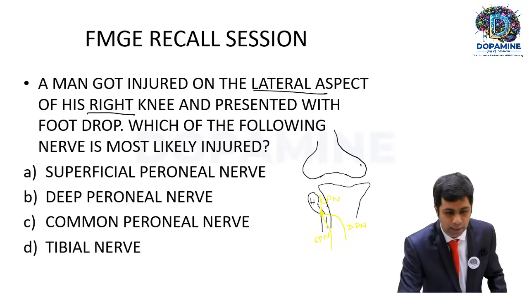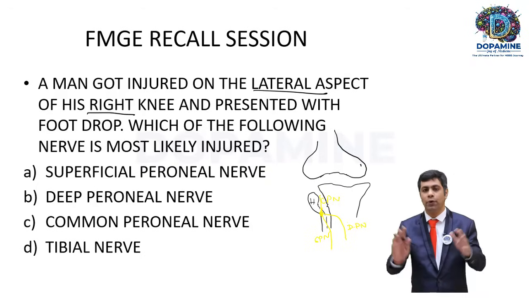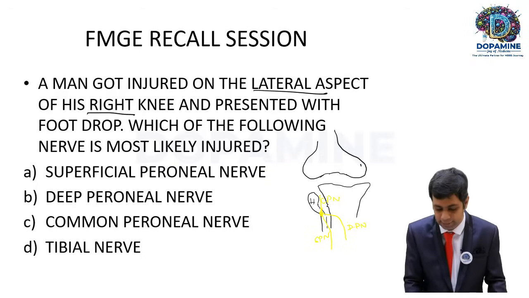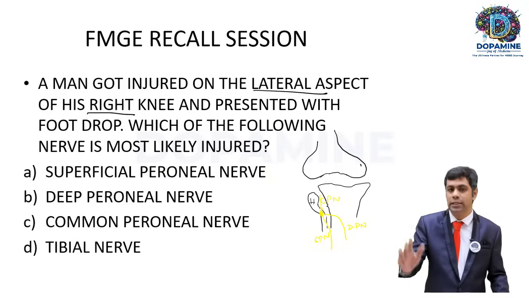Now we can jump to the answer. What will be the answer? Is it the deep peroneal nerve or the common peroneal nerve? The correct answer will be the common peroneal nerve, because the injury site is actually at the level of the knee joint at the lateral side.